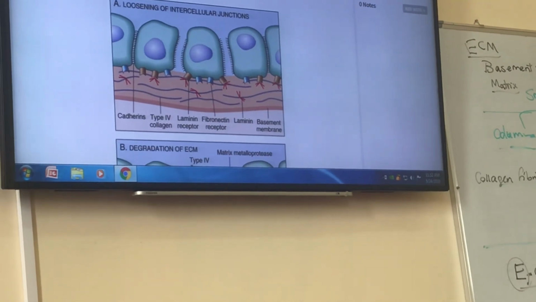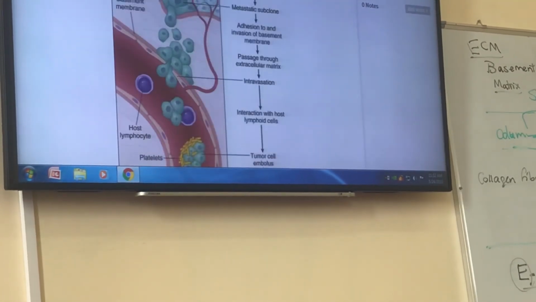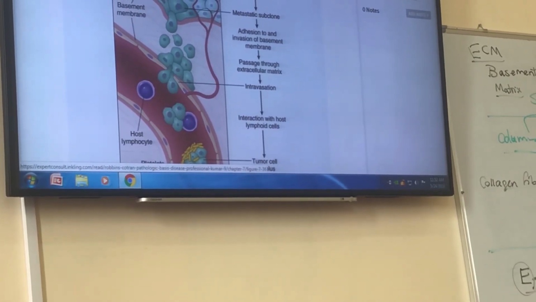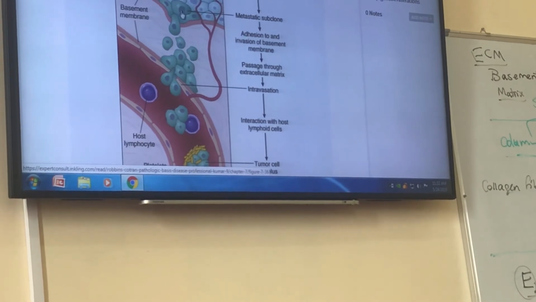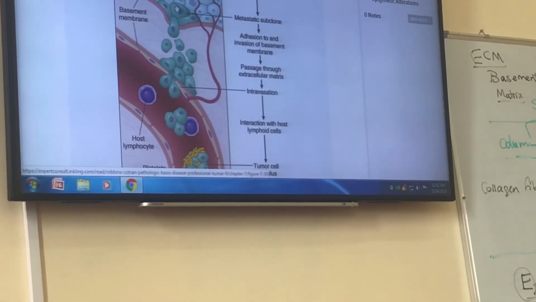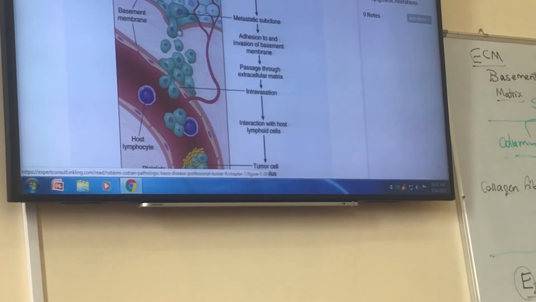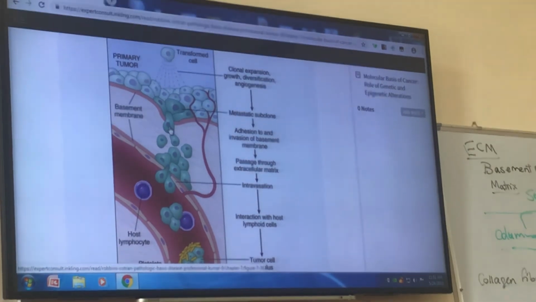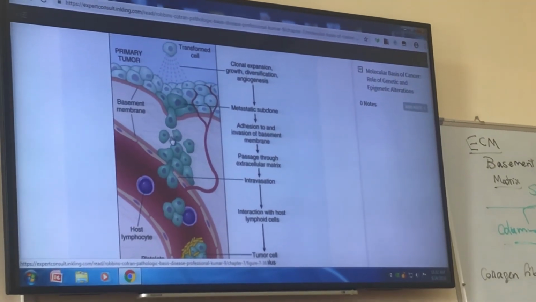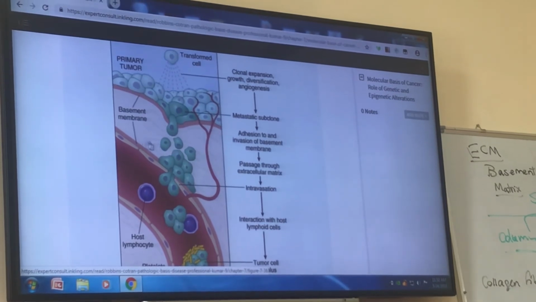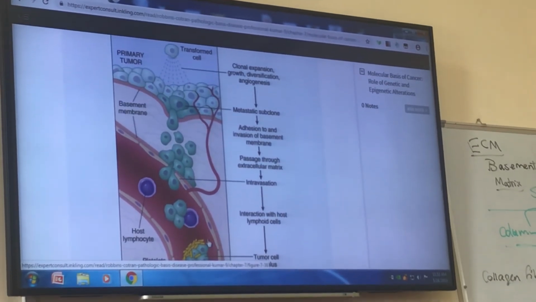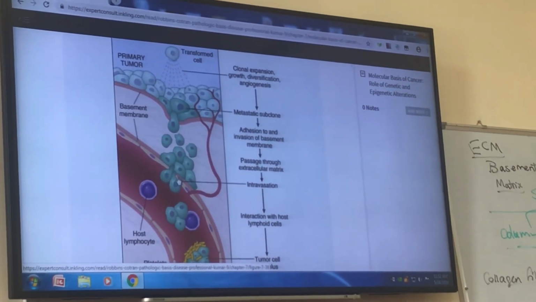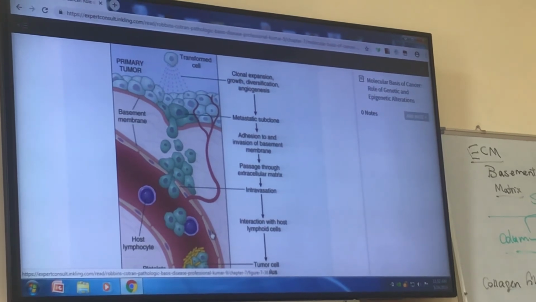So in this picture, you see these are tumor cells. First, there should be loosening of the junction between these tumor cells. Then these tumor cells release some molecules that lyse this basement membrane and also the collagen fibrils that are present in this matrix. By lysing, they start moving, they have motion, and they reach the basement membrane of the vessels. They lyse the basement membrane and pass the endothelial cells that line the blood vessels.